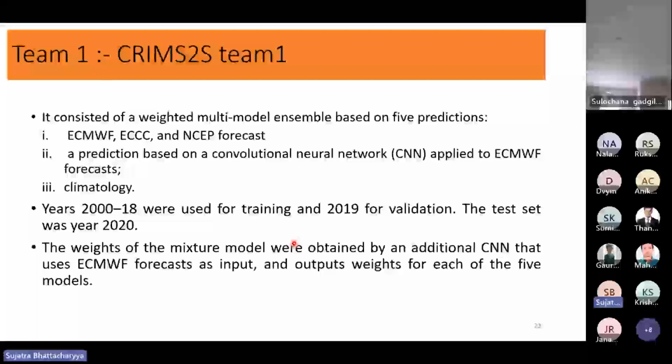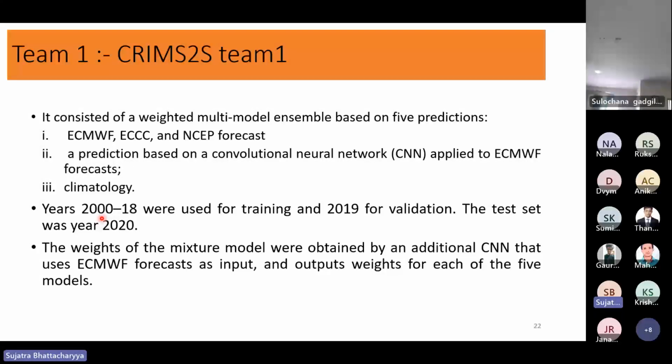The first team used a weighted multimodal ensemble method. They took 5 datasets: first from ECMWF, second from Canada, third from the NCEP forecast data. The fourth is itself a prediction based on a convolutional neural network applied to the ECMWF data, and the fifth one is climatology. Again, they ran a CNN model to give the weightage to each of these 5 datasets.